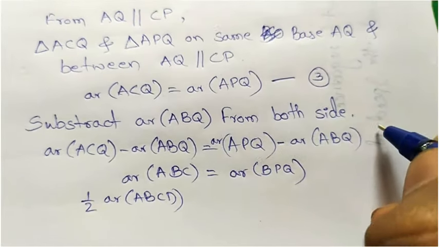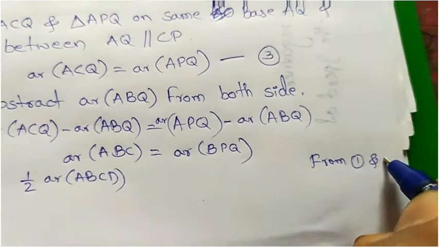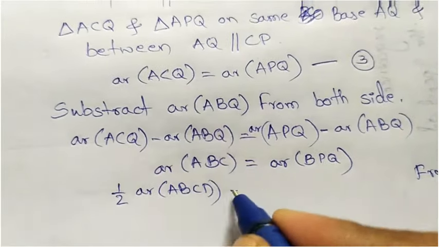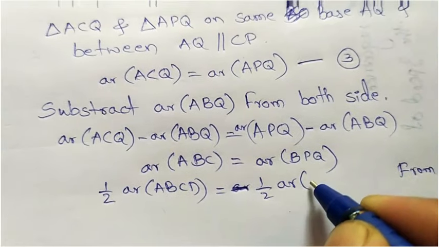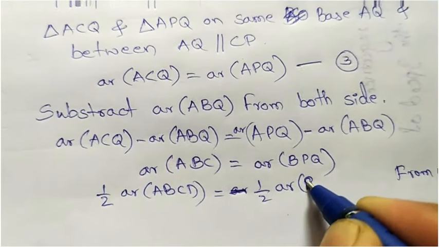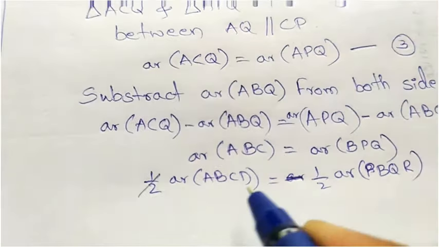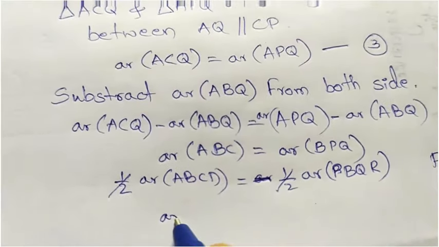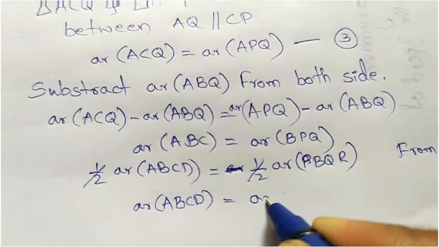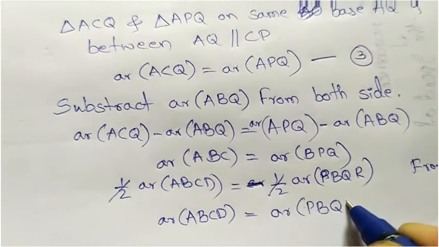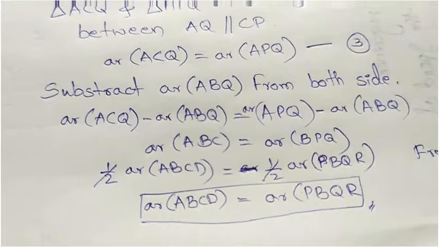Now from 1 and 2, that is 1/2 area of PBQR. Here the half gets cancelled, and what is left is area of parallelogram ABCD equal to area of parallelogram PBQR. Okay, so this is our final answer.